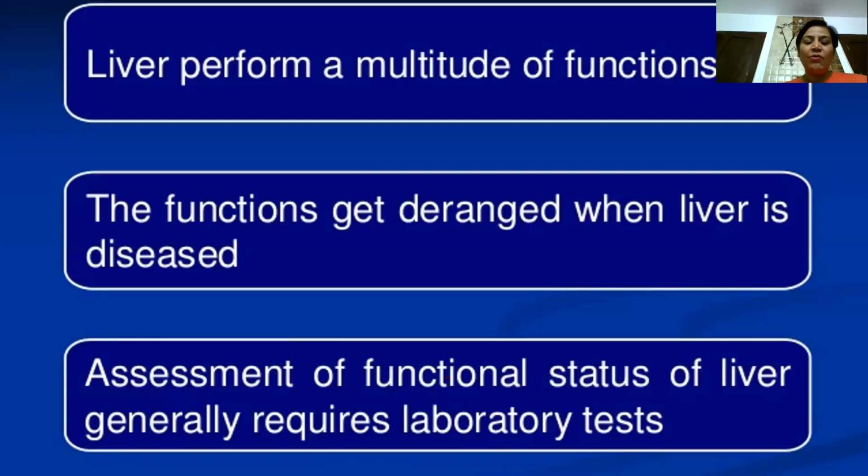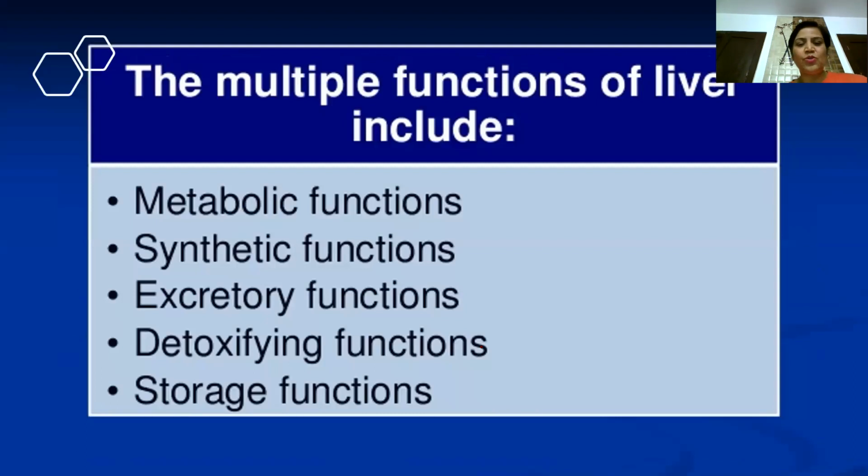Now the functions, obviously, will get deranged when the liver is diseased. An assessment of the functional status of the liver generally requires tests which are performed in the laboratories. To name a few, what are the important multiple functions catalyzed by the liver? Metabolic functions, like I just told you, whether carbohydrate, fats, or protein metabolism, are linked with the liver.